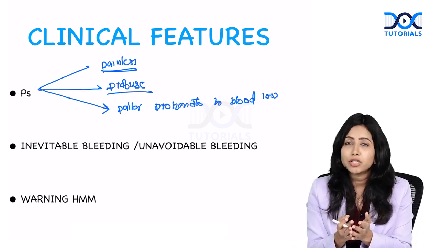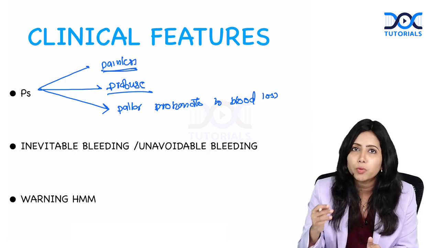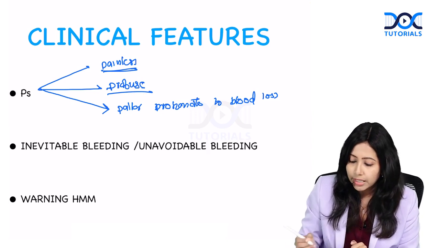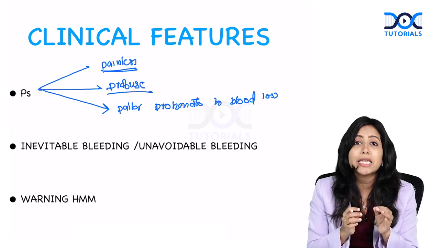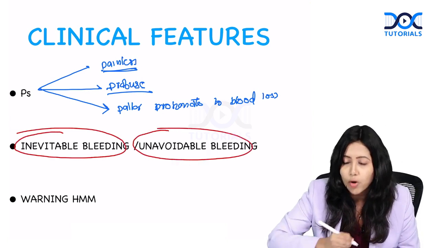In this same session, I am going to tell you one more condition in which the pallor is not proportionate to blood loss. We will come to that soon. Another thing is that the bleeding in placenta previa is inevitable, or unavoidable bleeding.